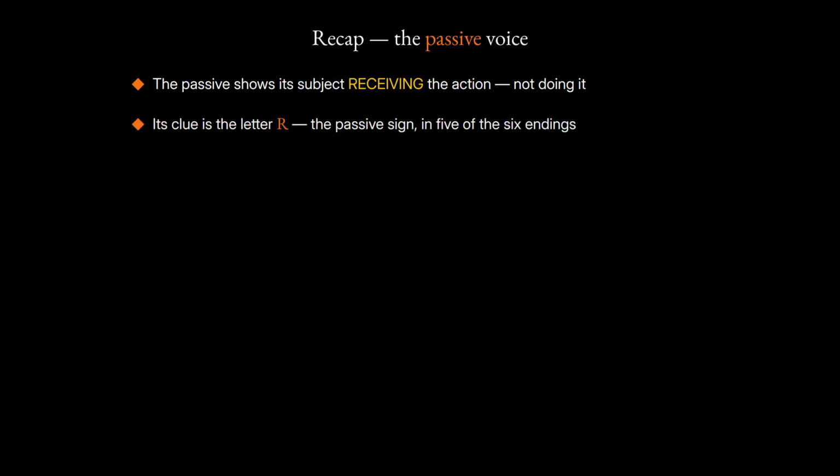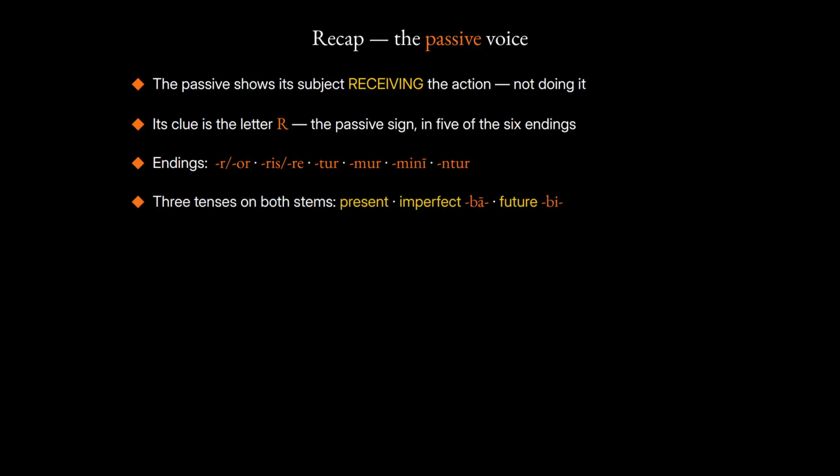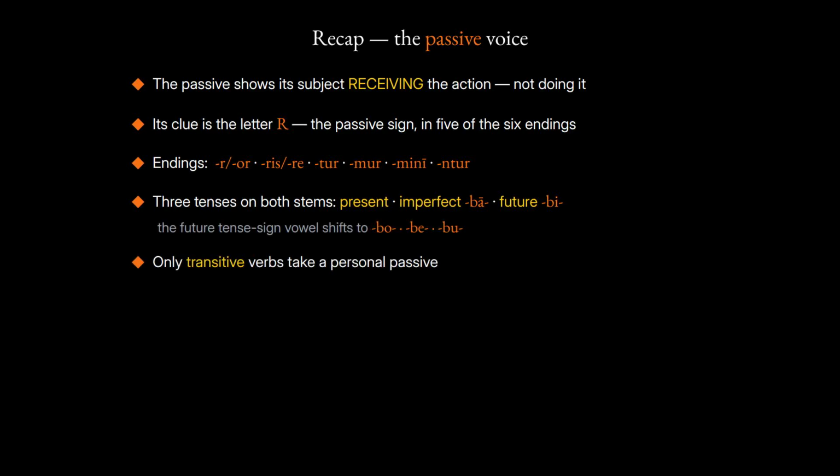Let us gather it up. A verb in the passive voice shows its subject receiving the action, not doing it. The clue is the letter R, the passive sign threaded through the personal endings. You built the passive in three tenses on both stems: the present, the imperfect, and the future, whose tense sign shifts its vowel to bo, be, and bu.